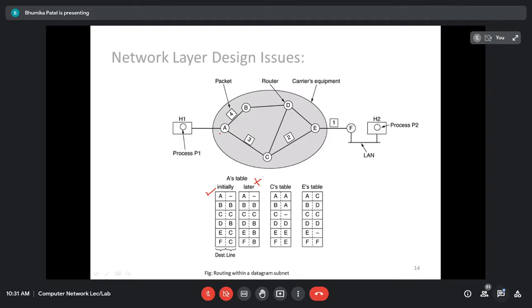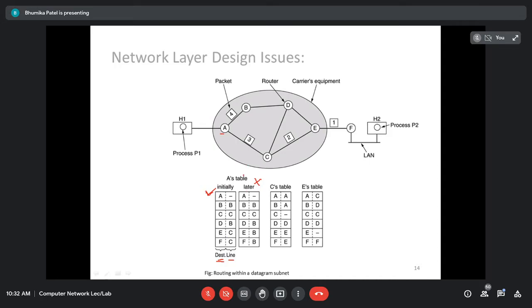Let's consider that router A is receiving packet 1. Obviously it is going to see its own routing table. In the routing table there are 2 types of information: destination and line. Destination means all the possible destinations for router A. So the destination can be router B, router C, router D, router E, and router F. All these are the destination routers, right?